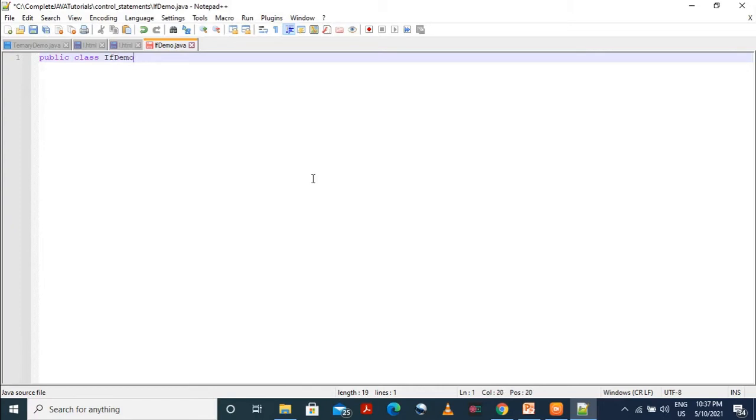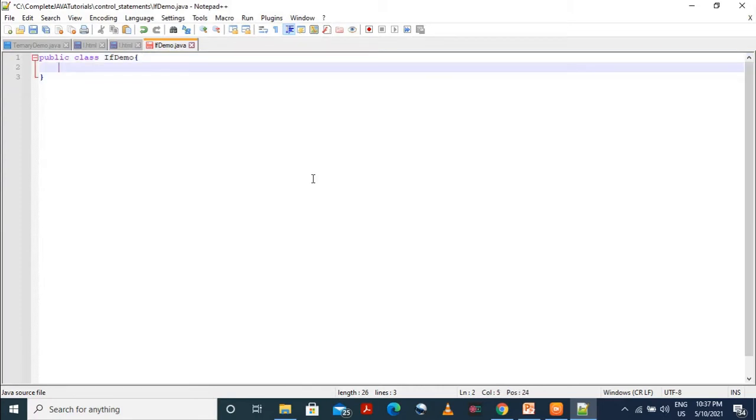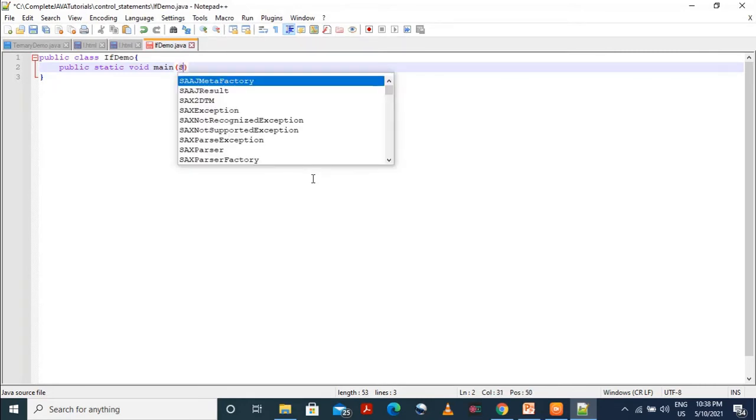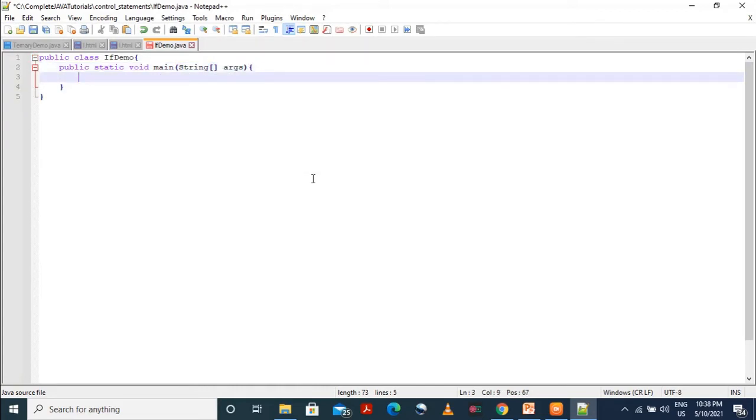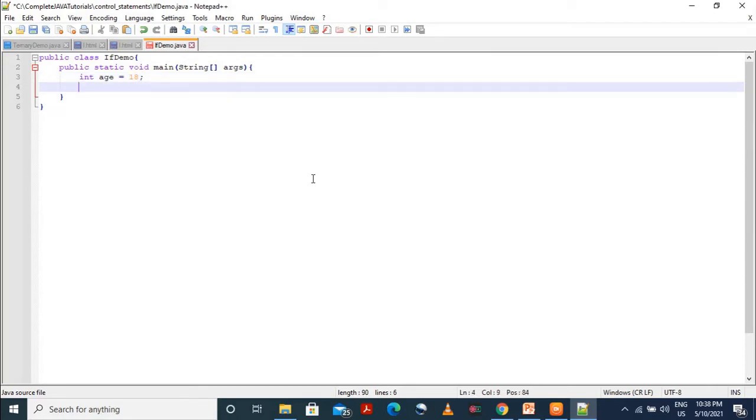For this one, we need to create a class first, and the class name is ifdemo, and the file name is also ifdemo.java. Now we call the main method: public static void main, and the parameter should be a String array, not double quotes, so capital S, String array of args. Then curly braces. Here we will initialize a variable, int age is equal to 18.